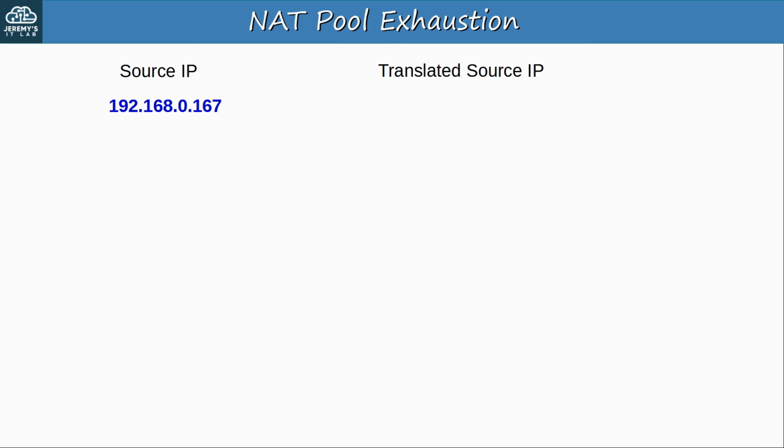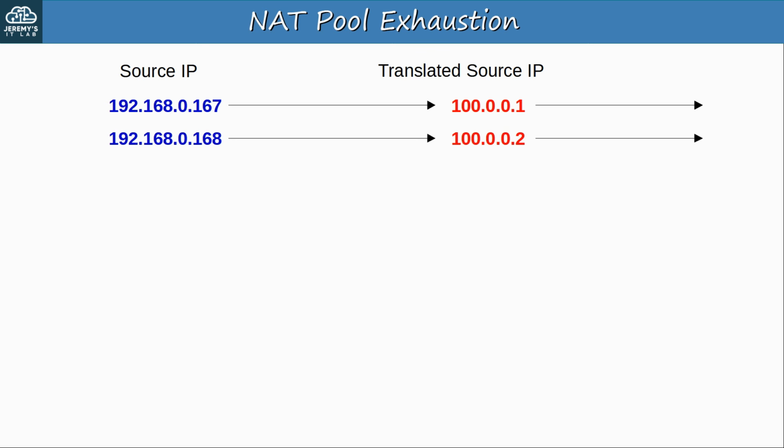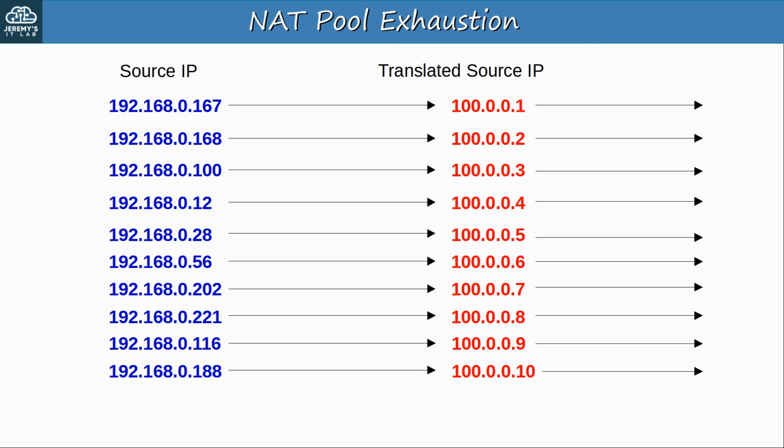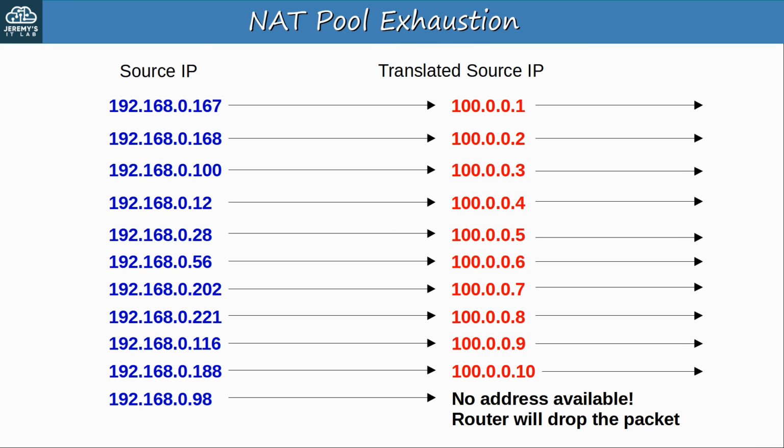Let me demonstrate that NAT pool exhaustion. A packet with source IP 192.168.0.167 arrives at R1. It is translated to 100.0.0.1 and then forwarded. A packet with source IP 192.168.0.168 arrives and is translated to 100.0.0.2 and then forwarded. Some other hosts send traffic, and now those 10 inside global IP addresses, 100.0.0.1 through .10, are all being used. If host 192.168.0.98 tries to send some traffic to the internet, what happens? There are no addresses available, so the router will drop the packet.